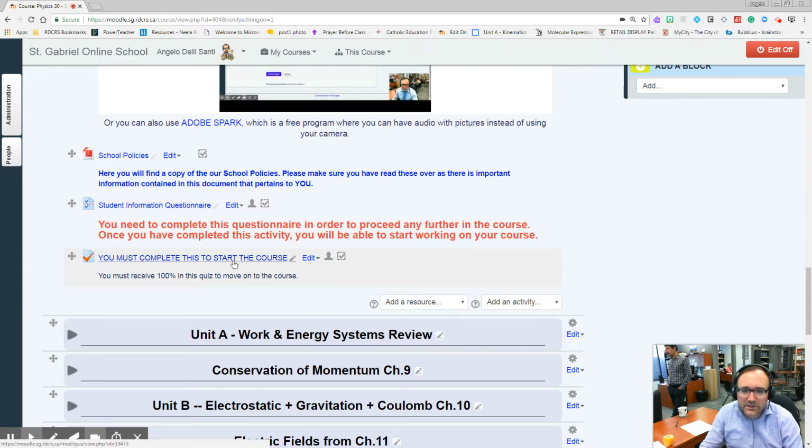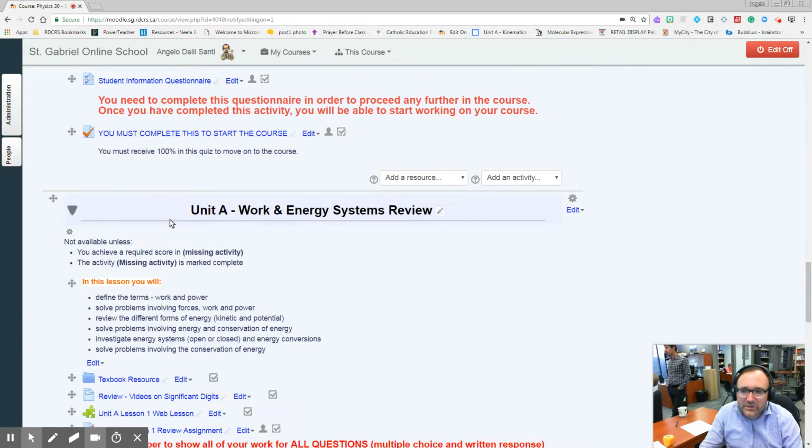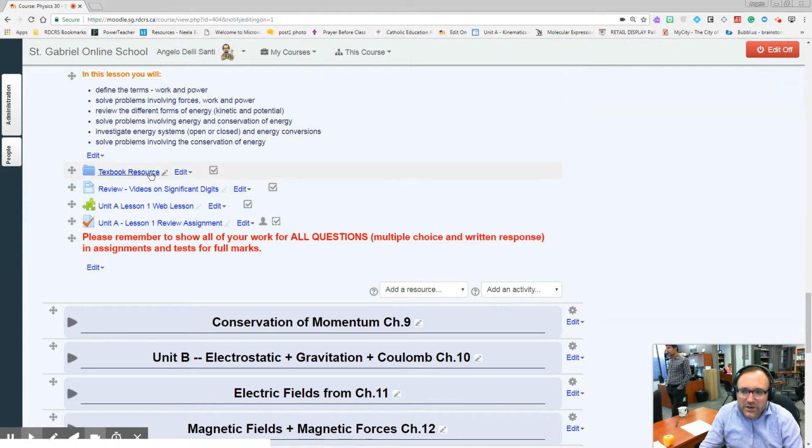In that entry quiz, you must get 100. You can do this as many times as you like until you get 100. Once you've done that, Unit A opens up. In Unit A, you will realize what the usual format is. There's your textbook, and in the resources you can gather all the information you need from the textbook. There are videos too, sometimes in a separate file, but sometimes not.